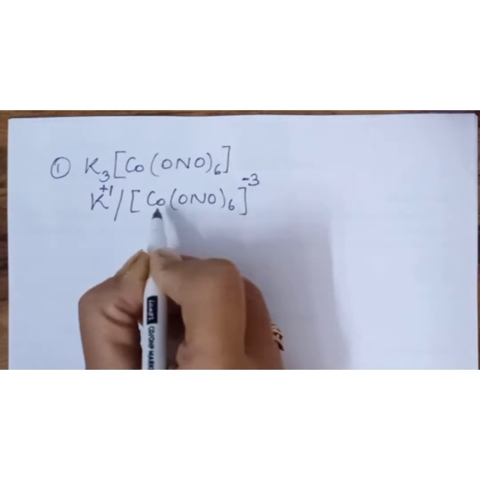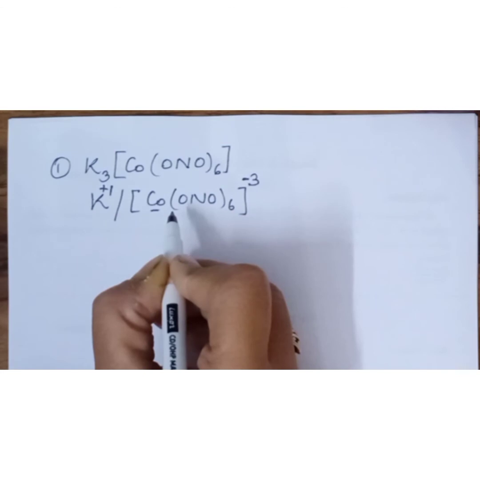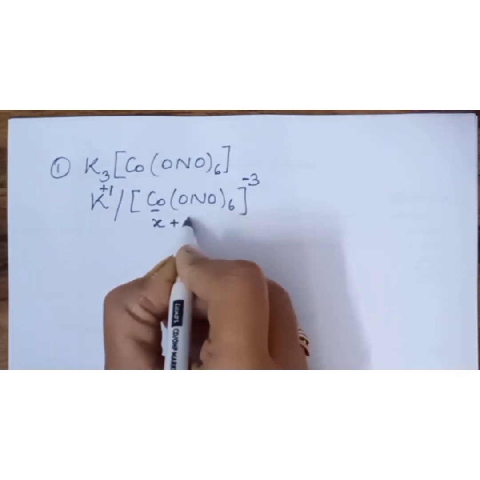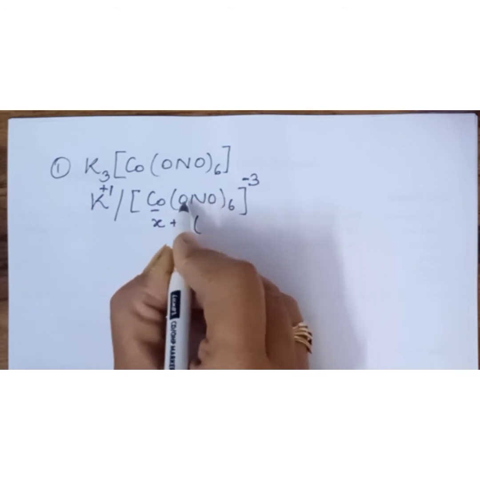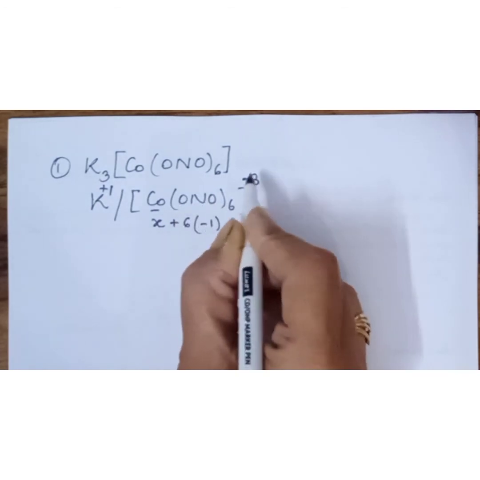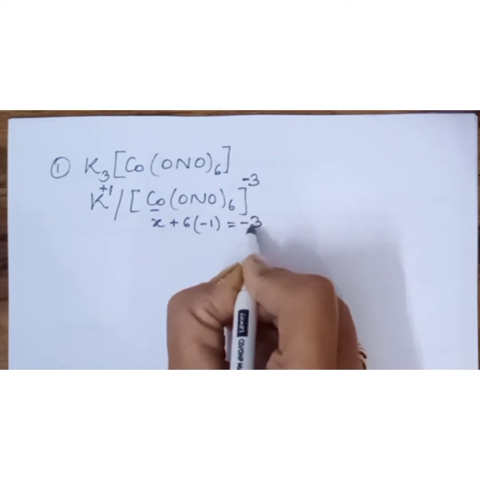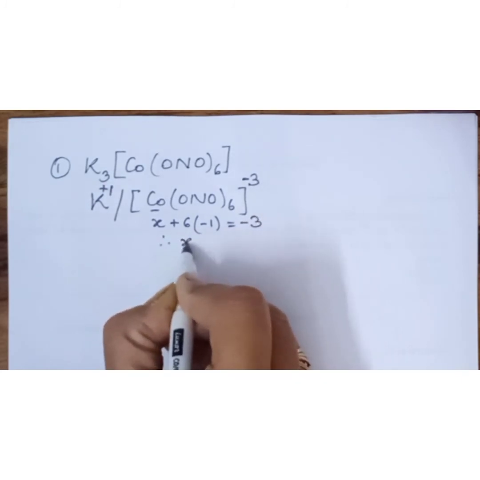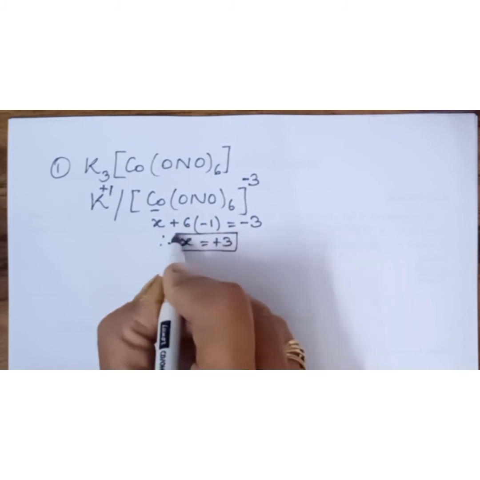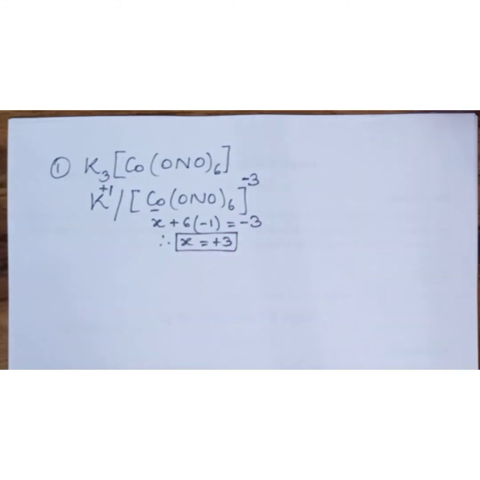Now, in the next step, identify your central metal atom and try to calculate its oxidation number. X plus 6 into minus 1, which is the oxidation number of this, is equal to the total charge carried on the complex. Therefore, X is equal to plus 3. So, this is the oxidation number of the central metal atom.